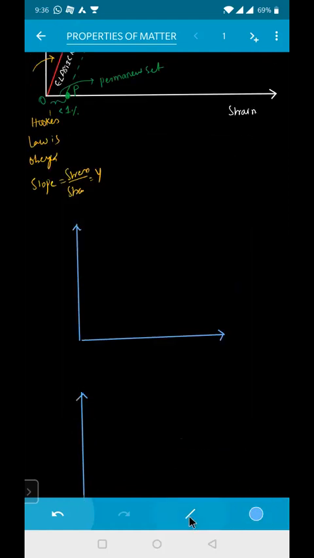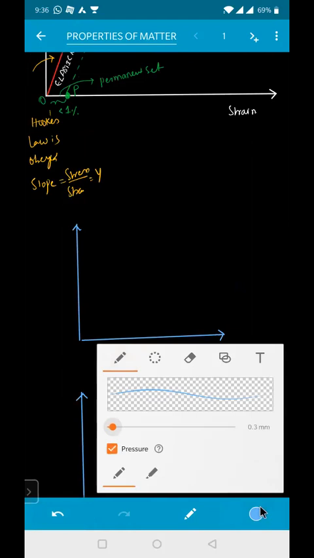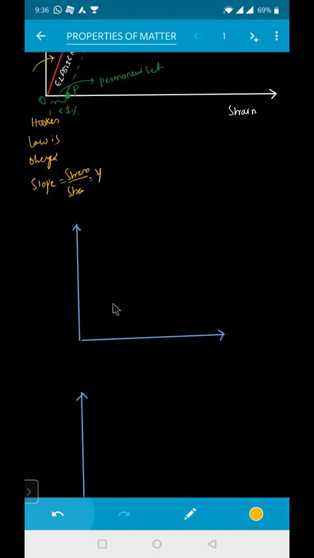See this. This one is your stress, and this one is your strain. If the graph is something like this, listen carefully. The graph from here to here will be a straight line like this. And this is your point E.